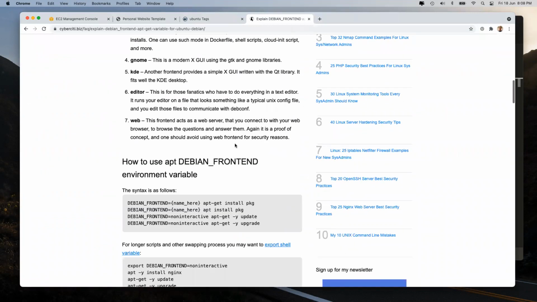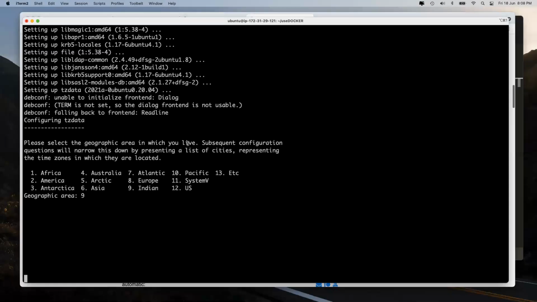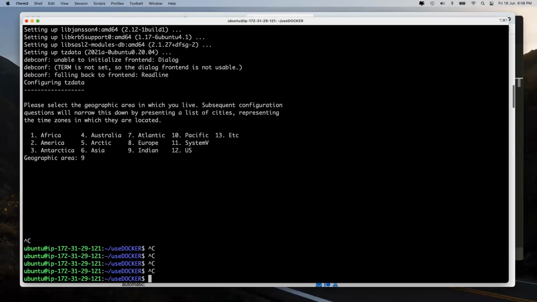What it's going to do is, it is not going to ask you for any input from you. It will straight away go and do the installation. So what I have to do is just give DEBIAN_FRONTEND equal to noninteractive, and this also happens to be an environment variable. So let's do that first of all.